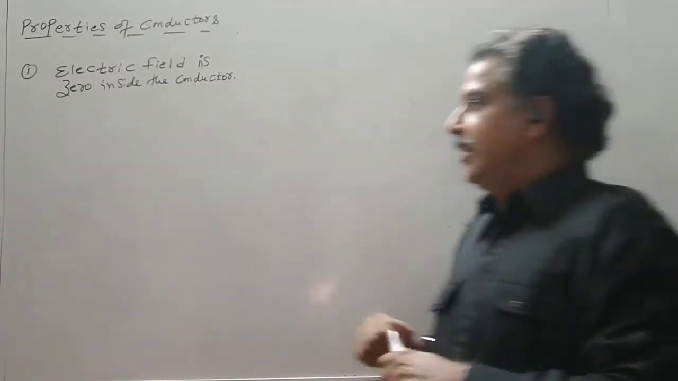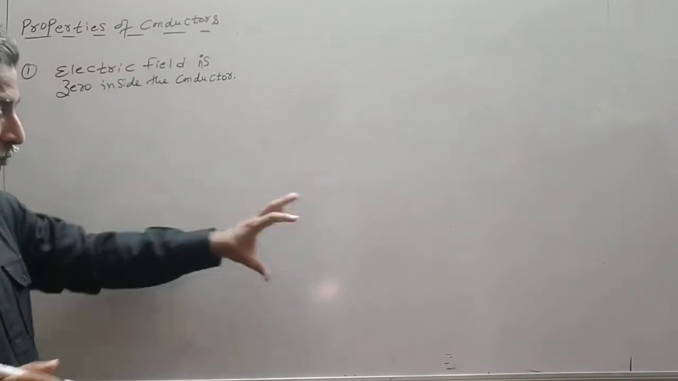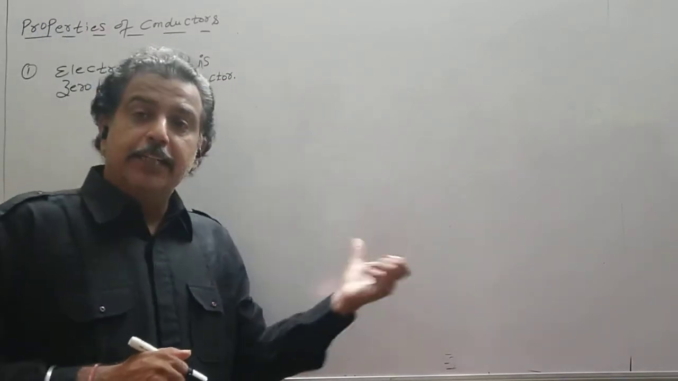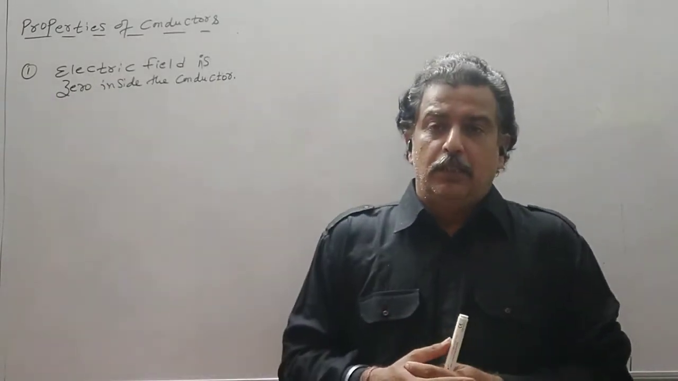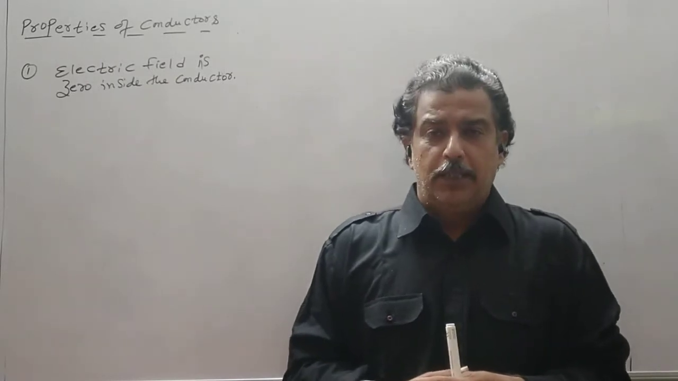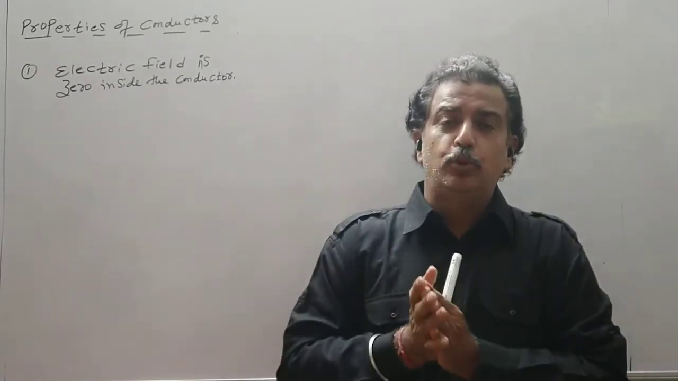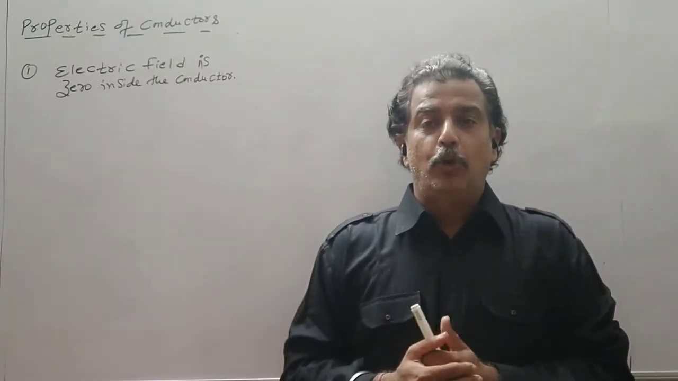So number first is electric field is 0 inside the conductor. Now we have seen the intrinsic behavior of a conductor. Now generally we are dealing with the metals. So we have seen the behavior of a conductor or metals, and we know that due to thermal energy the electrons are in random motion.